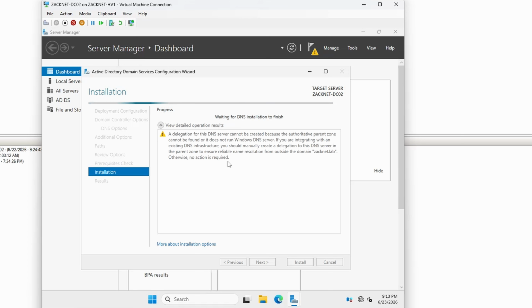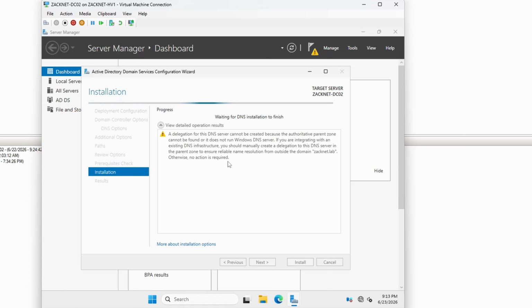Because we're setting it up as a .lab, which is a top-level domain, there's no public or authoritative parent DNS server that exists on the internet or the local network to take that delegation.